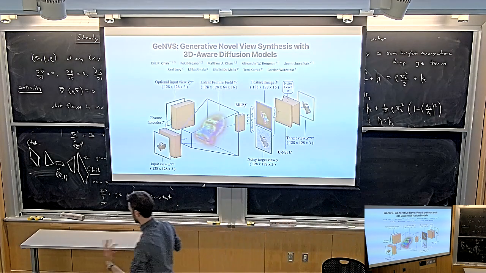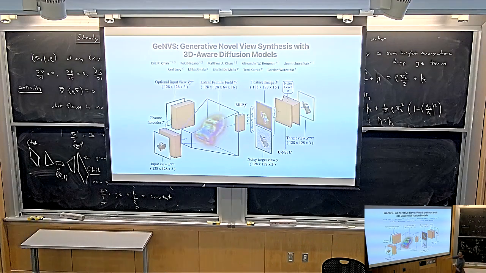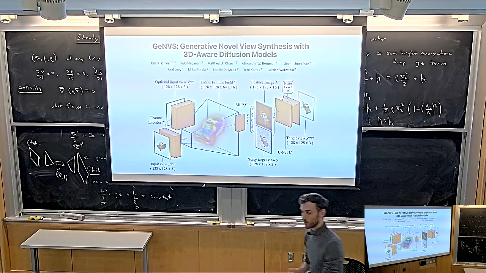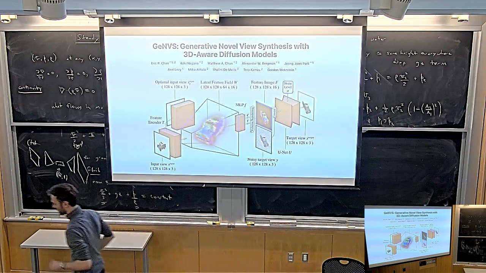So basically, just a summary, you first render out a deterministic image, which is going to be blurry, and then you use a 2D diffusion model to clean it up. Make sense? Okay, good. No questions. Okay.